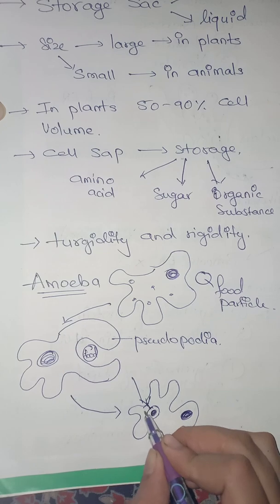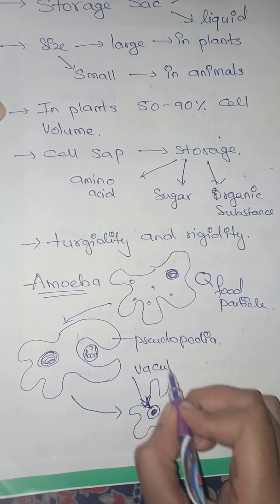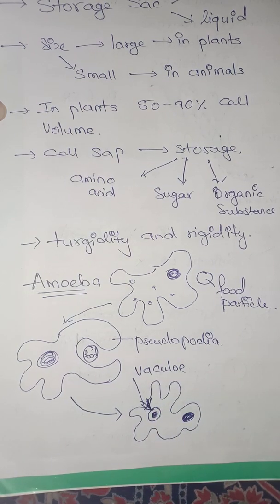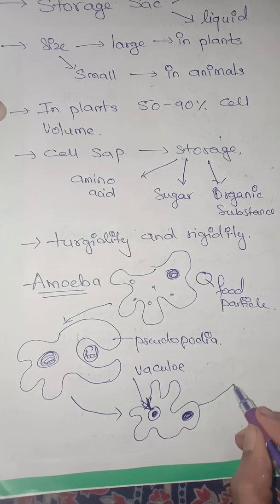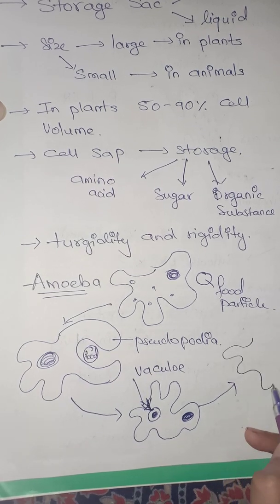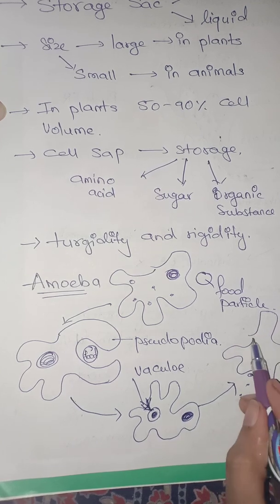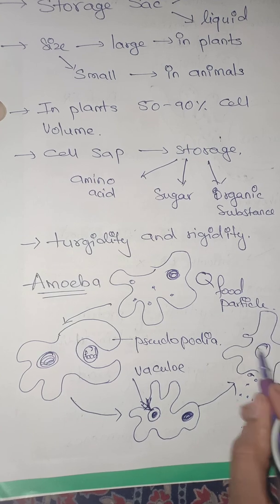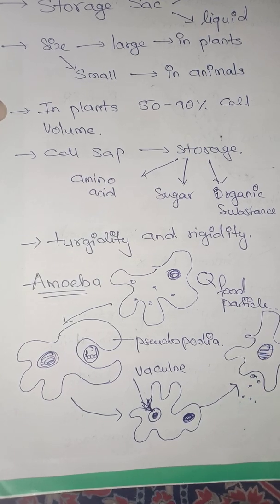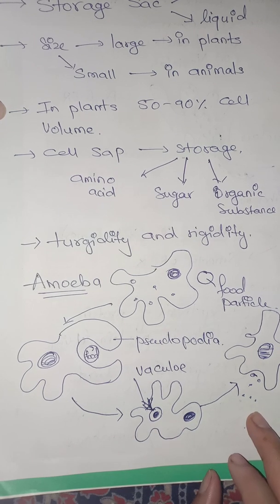Can you see this part? This part is what we call a vacuole. This is called a vacuole, which is formed whenever it wants to engulf the food. But once the food is digested, whatever waste material was there will be expelled outside of the body. It will be removed outside with the vacuole which was there in the cell. This is one of the commonest things which you can see in the amoeba. So they can help in expelling waste also.